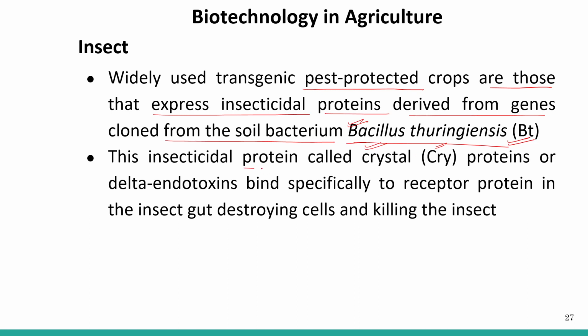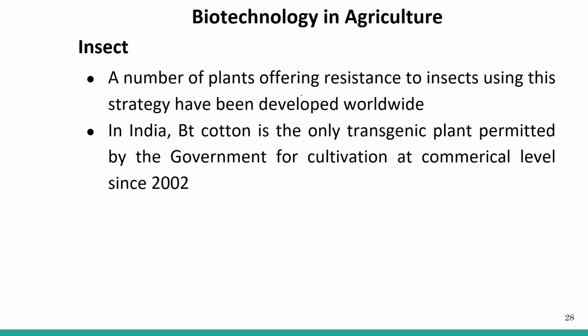This insecticidal protein, called cry protein or delta endotoxin, binds specifically to the receptor protein in the insect gut, destroying cells and killing the insects. A number of plants offering resistance to insects using this strategy have been developed worldwide.